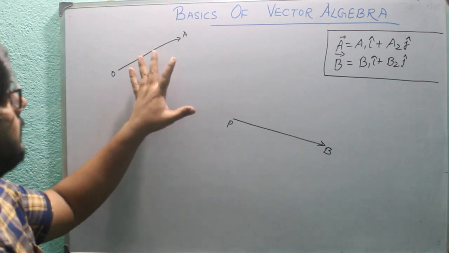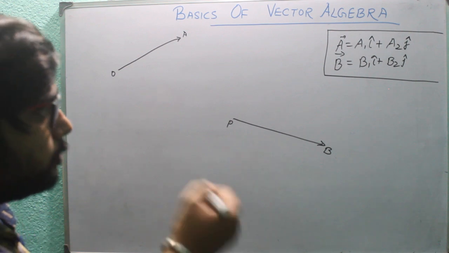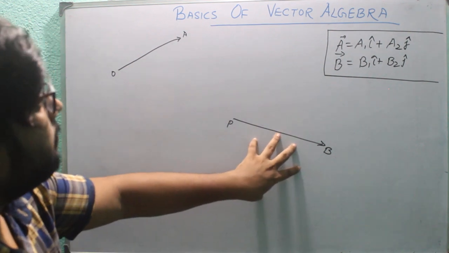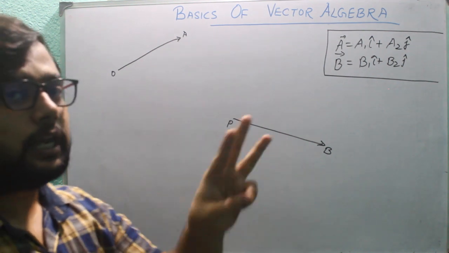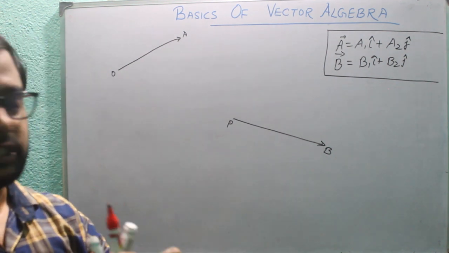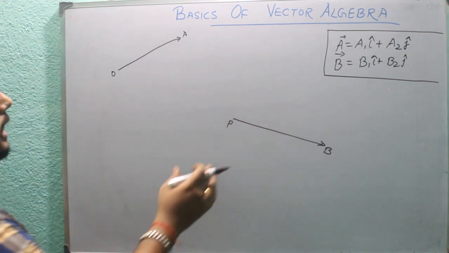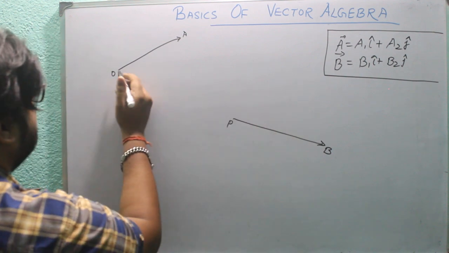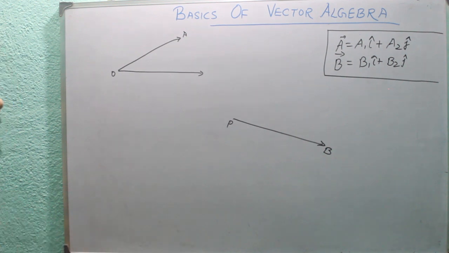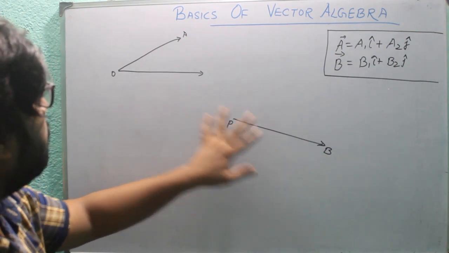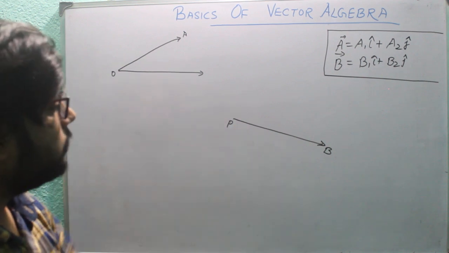Now how to add these two vectors? Recall the previous concept. I told you this vector can be moved anywhere inside this coordinate system if three conditions are achieved. First condition, the magnitude of this vector should be equal to this vector. For example, if I want to move this vector here, it will be moved here only if these two are equal vectors. So when will this vector be equal to this?